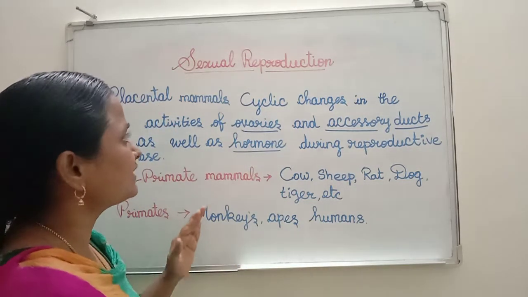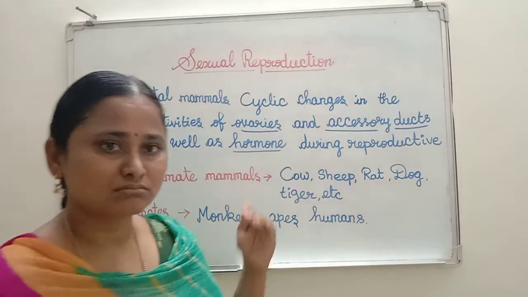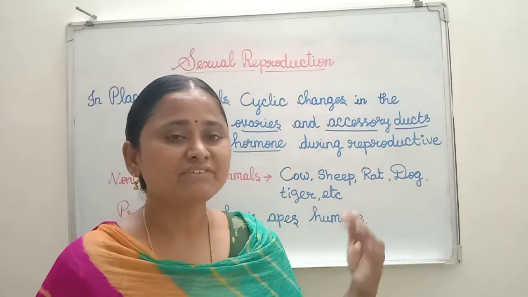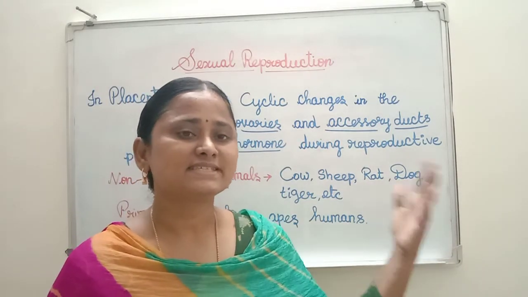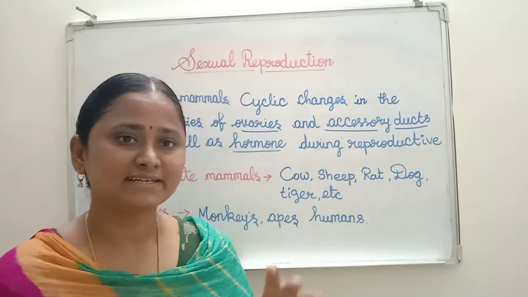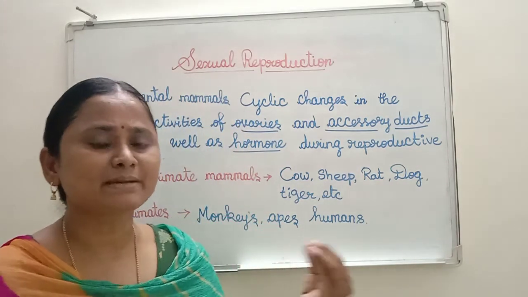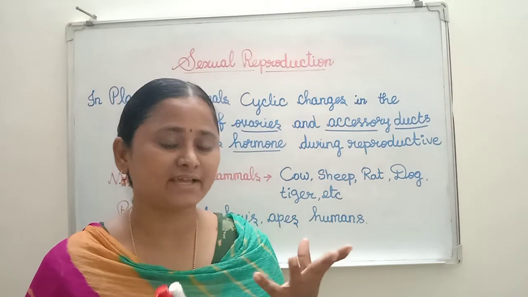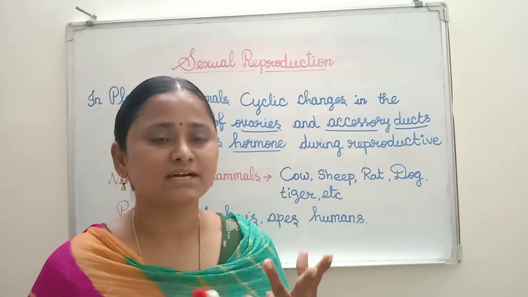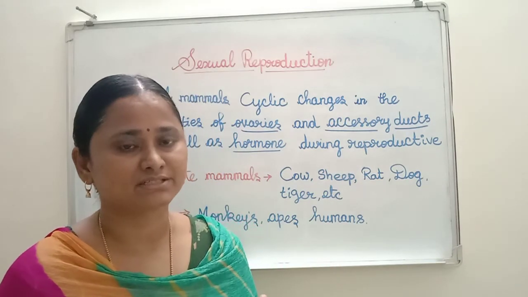Now see here, in sexual reproduction we discussed seasonal and non-seasonal plants with some examples. What are they? One is the bamboo plant, another is the Kurinji plant.